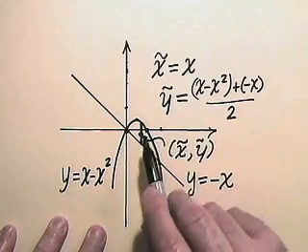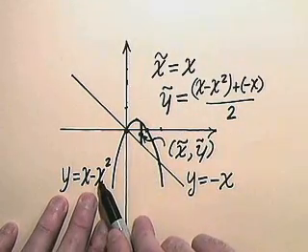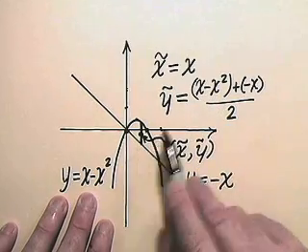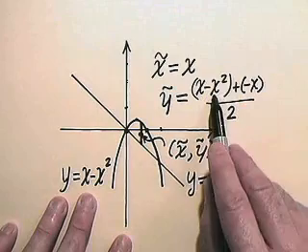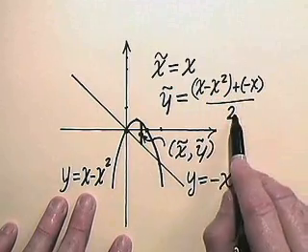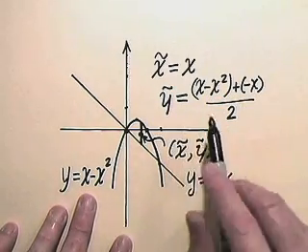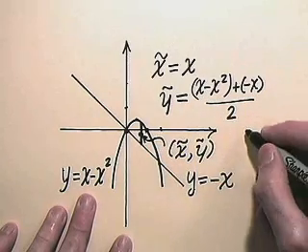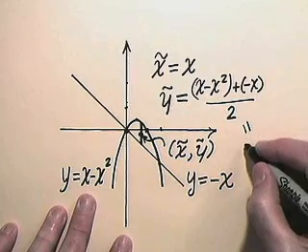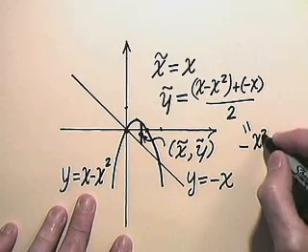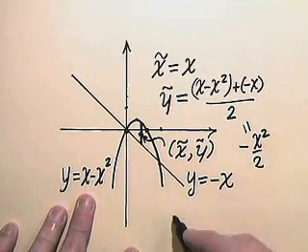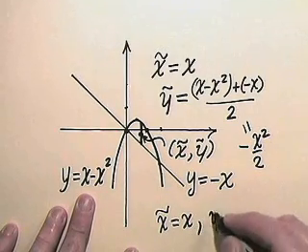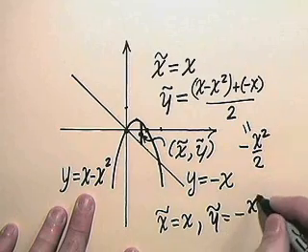In other words, it's the average of the y coordinate on the parabola, x minus x squared, and the y coordinate on the line, which is negative x. So we have x minus x squared plus negative x, over 2, is y tilde. Notice in this case the negative x cancels the x, and so we end up with simply negative x squared over 2. So just to summarize, x tilde is x and y tilde is negative x squared over 2.